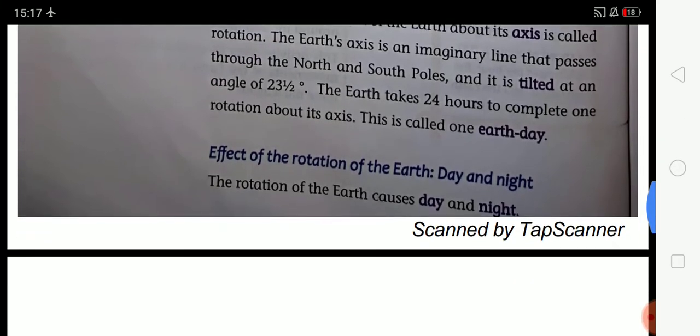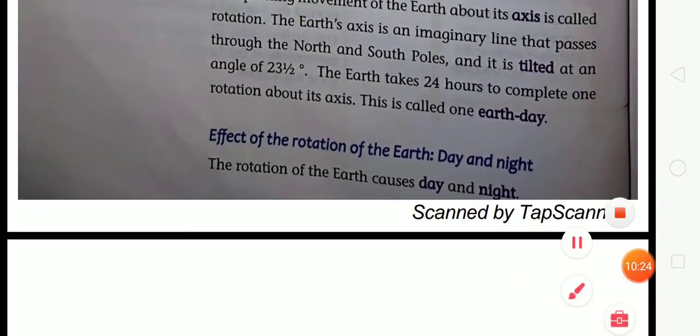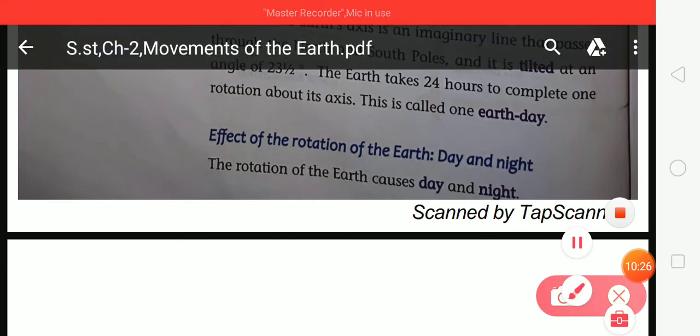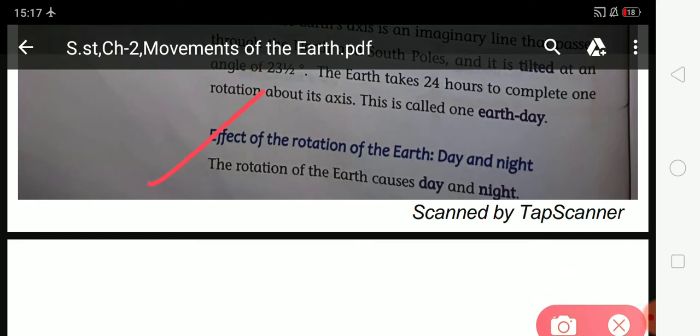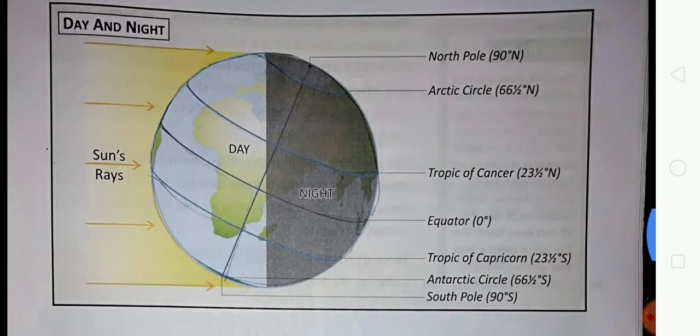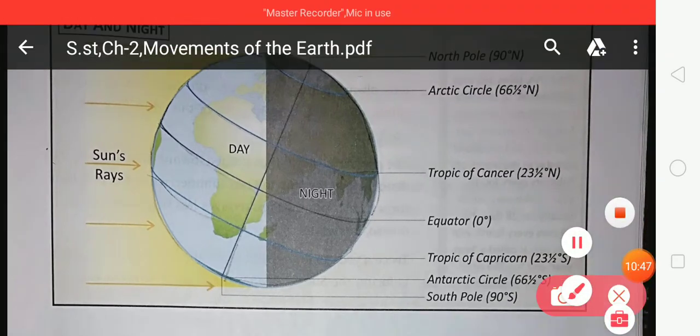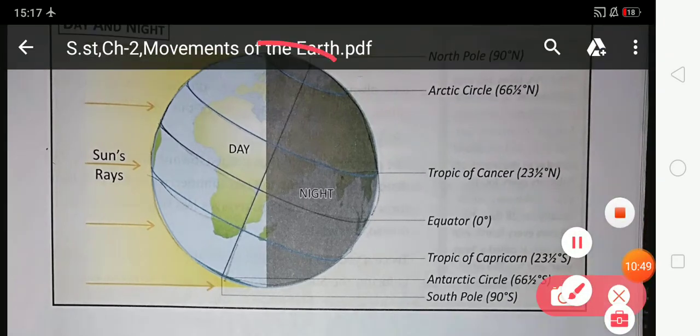So look at the effect of rotation of the earth: day and night. The rotation of the earth causes day and night. So students, when the earth spins around its own axis, it is called rotation, and this rotation causes day and night. So look at this. The rotation causes day and night.